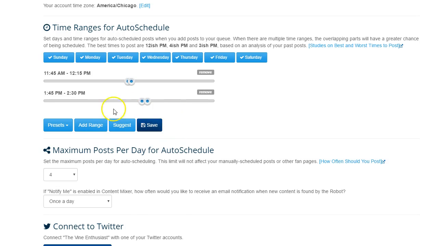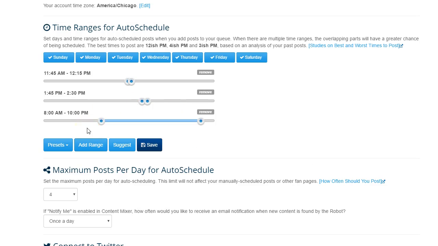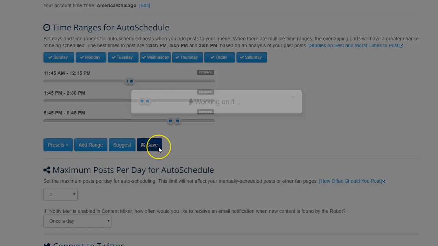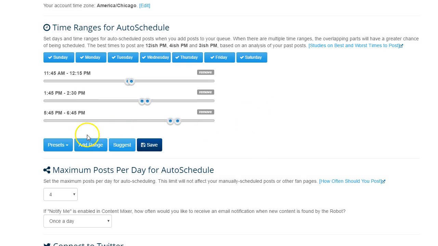We know our third best time is at 6 o'clock. So what we're going to do here is do the same thing. We're going to go 5:45. People tend to stay on Facebook a little longer right here. So we're going to go from 5:45 to 6:45. We're going to save this one more time.